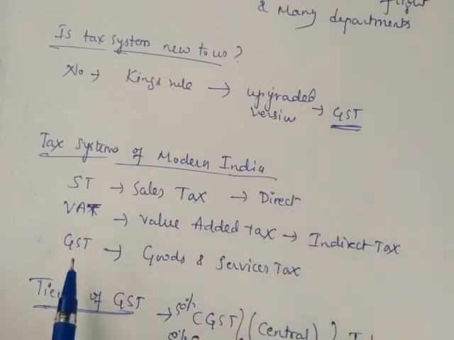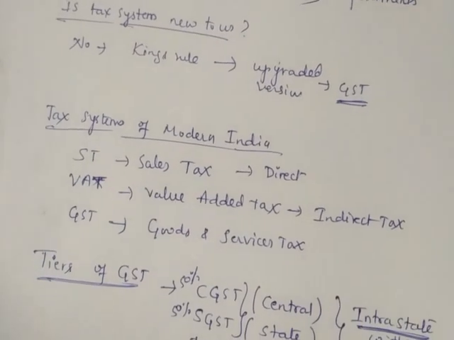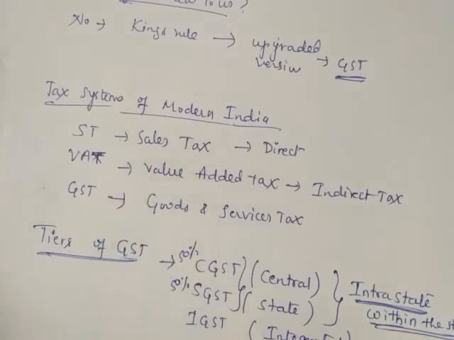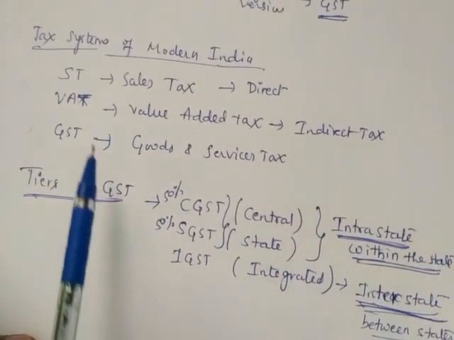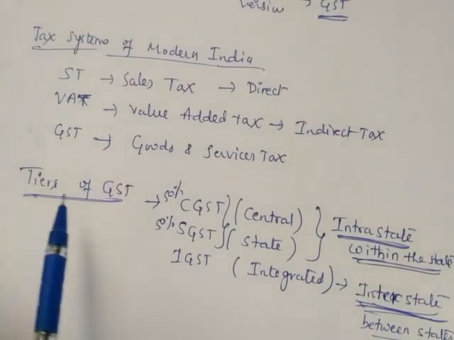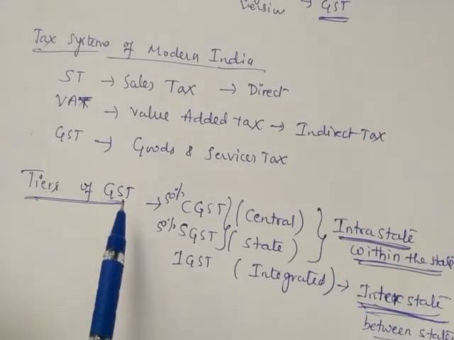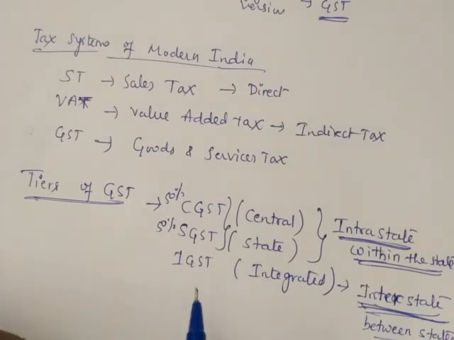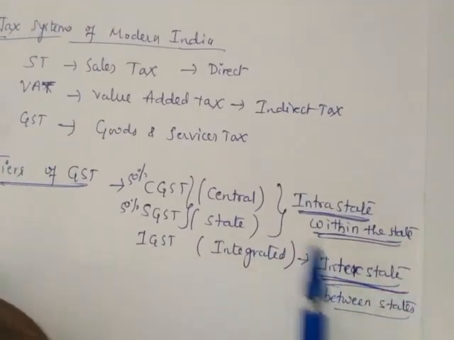Now we are in the new era, that is GST. GST means goods and services tax. About this chapter only we are going to study with a few examples later. So what is ST, what is VAT and what is GST? I'll give you later. Now we are in the GST system. There are mainly three tiers of GST system. GST is collected in India by three methods, that is central GST, state GST and integrated GST, that is IGST.